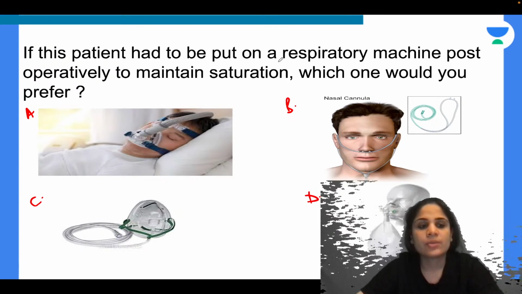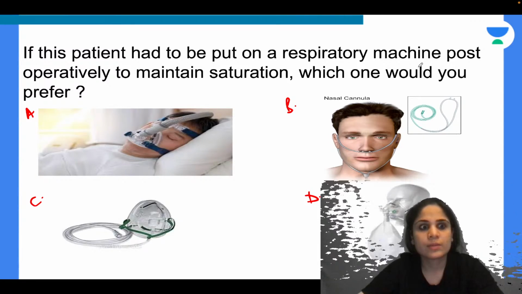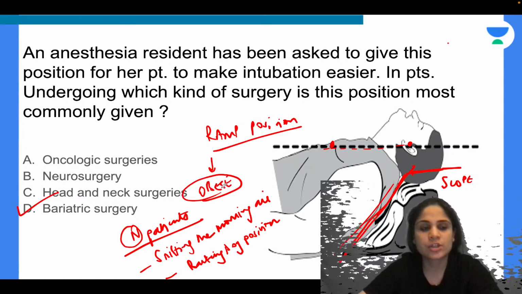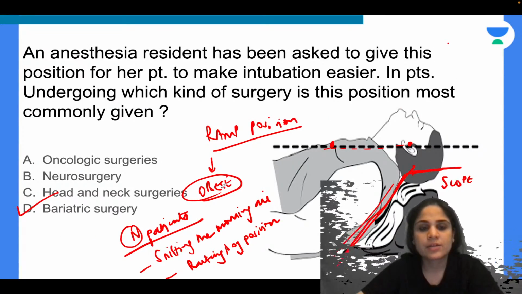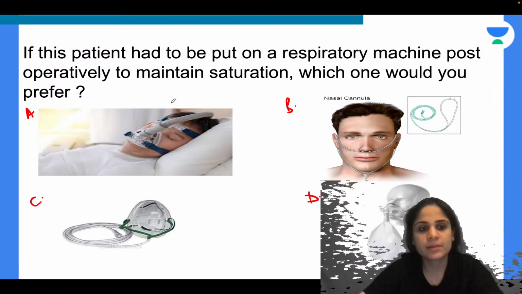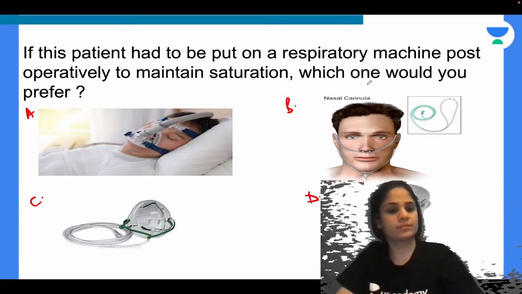If this patient had to be put on a respiratory machine post-operatively to maintain saturation, which one would you prefer? A, B, C, D. So this obese patient is there and his surgery is done, and now you want to put him on a respiratory machine post-op. So which one would you prefer out of all of these four?